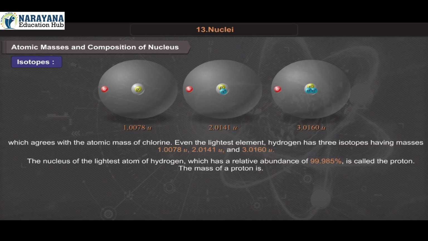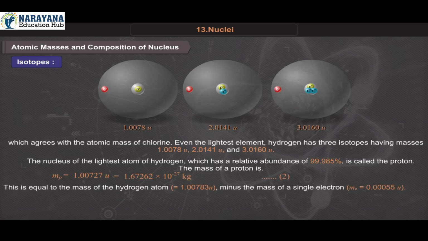The mass of a proton, Mp, is equal to 1.00727 atomic mass unit, which is equal to 1.67262 × 10^-27 kilogram. Equation 2.